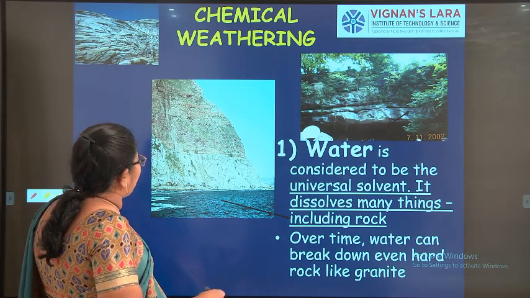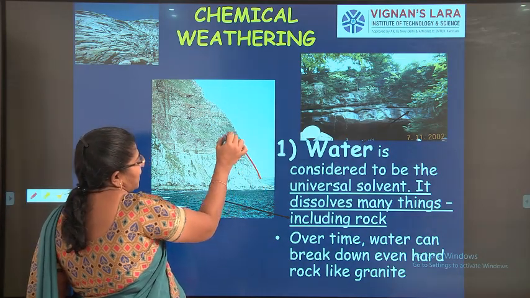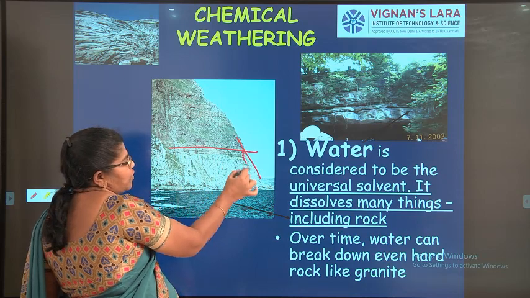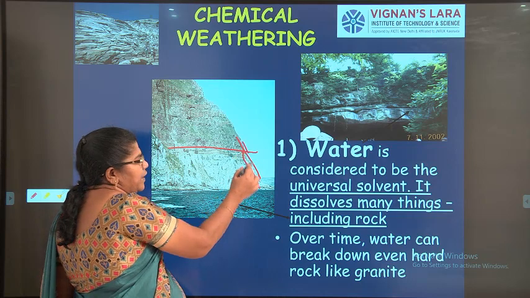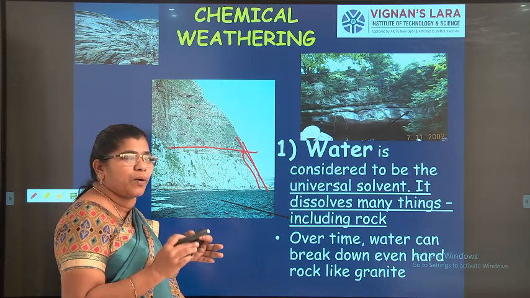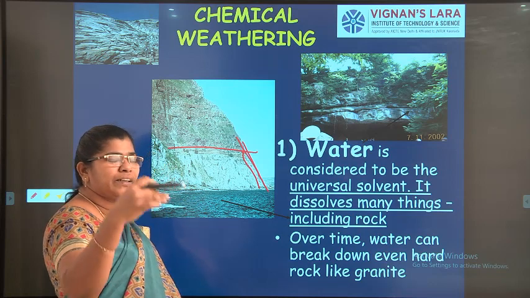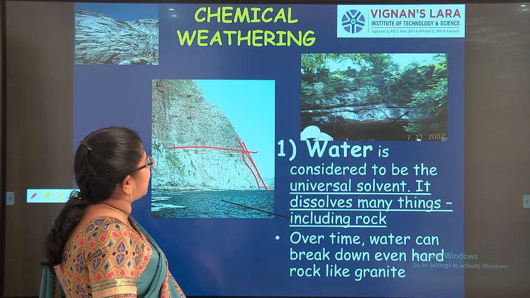So the main example is that this water here, when the water level rises now, some of the rocks will be taken and it will dissolve. Like that, many rocks will be dissolved and moved along the water bodies, carried out by erosion and deposited on the banks of the rivers. This is the first one.